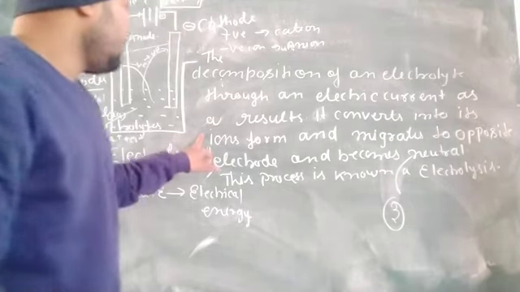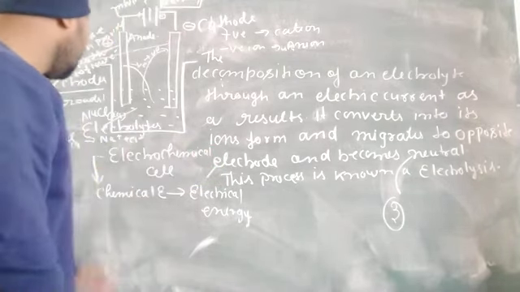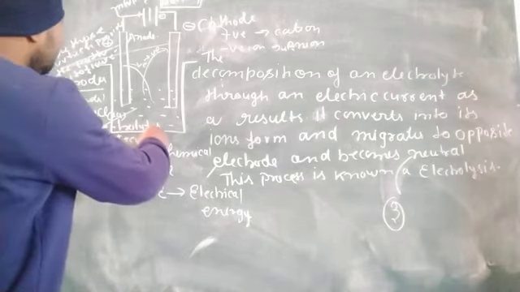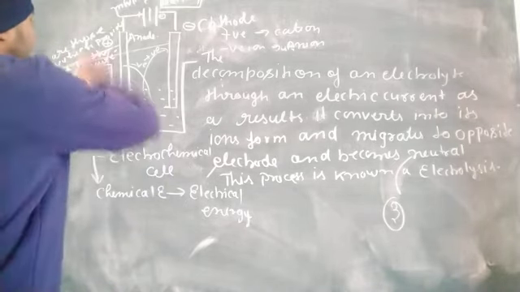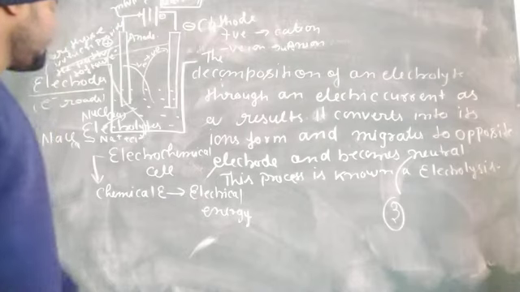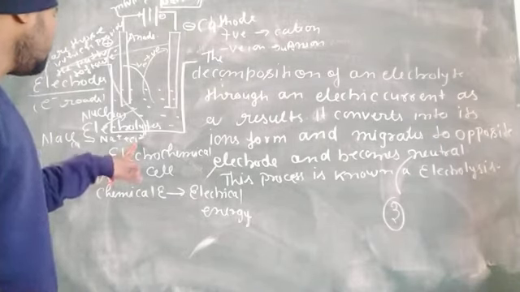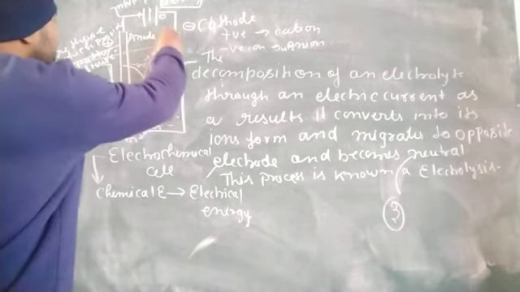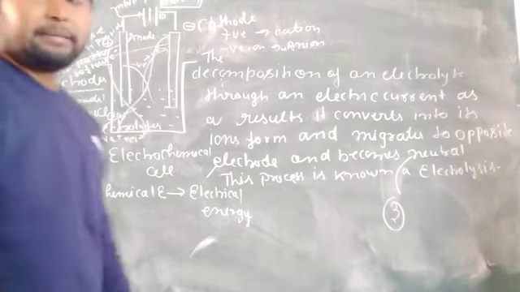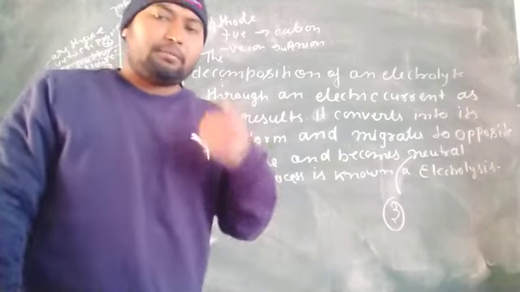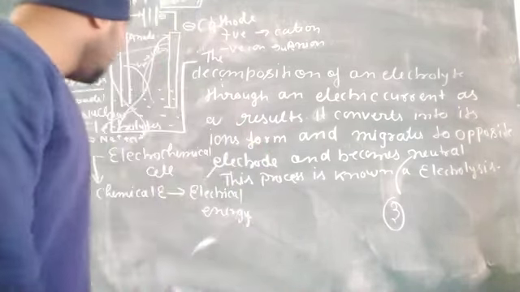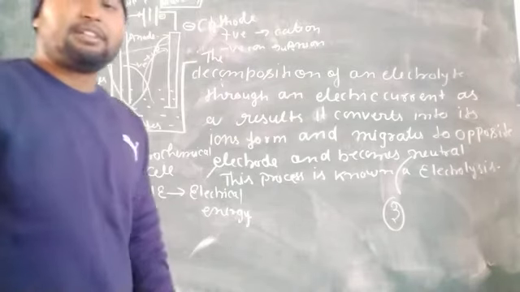After that, the ions migrate to opposite electrodes. Chlorine will go to the anode side, and sodium will go to the cathode side. But the discharge potential of elements is decided by the preferential discharge theory.